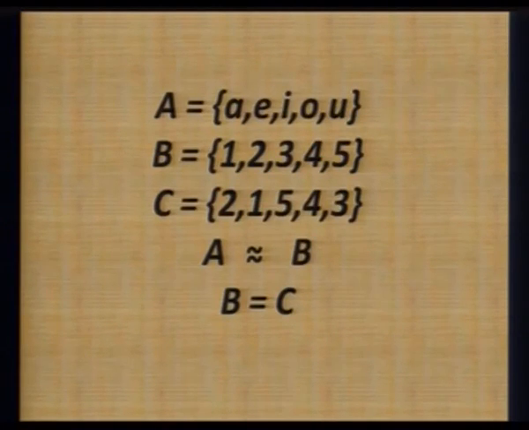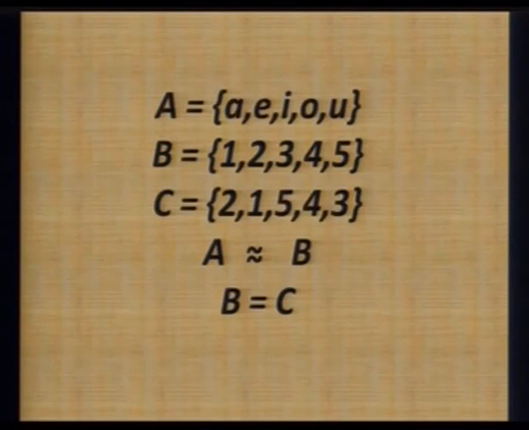Another one, set B and C are written, the only difference is the order of elements is changed. They have the same exact number of elements and have the same elements also. In that case, the two sets are called equal sets.